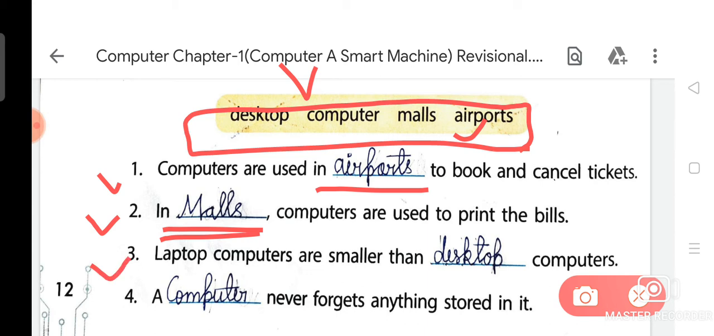Now we are going to discuss question number 3: laptop computers are smaller than desktop computers. So desktop is the suitable option for this blank. And do you know what is the spelling of desktop? The spelling of desktop is D-E-S-K-T-O-P.